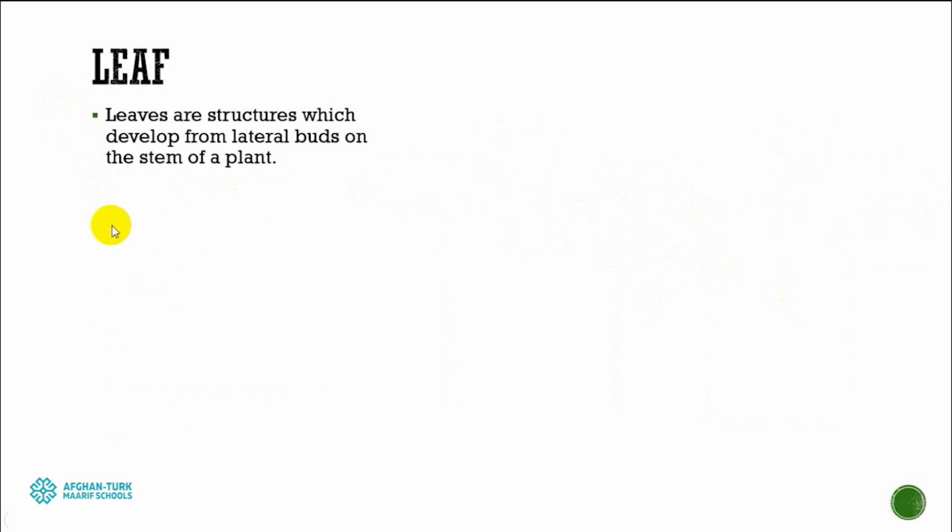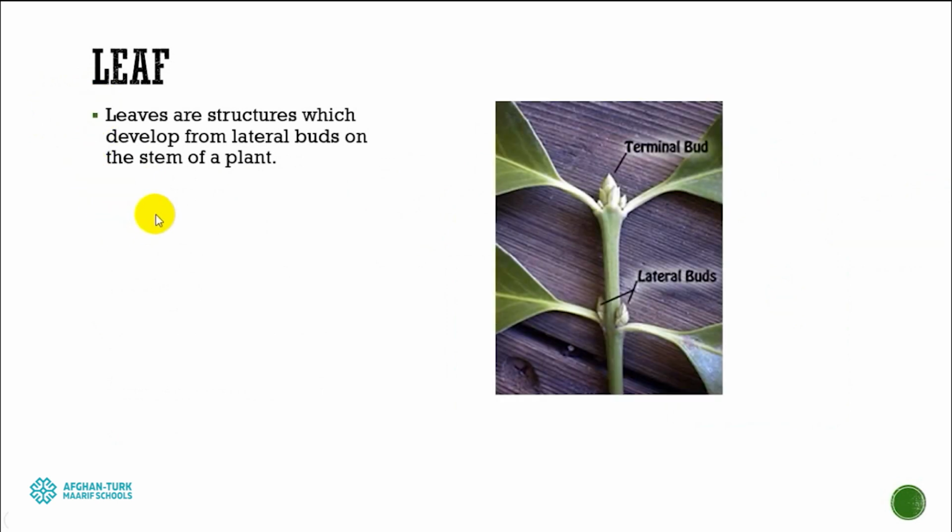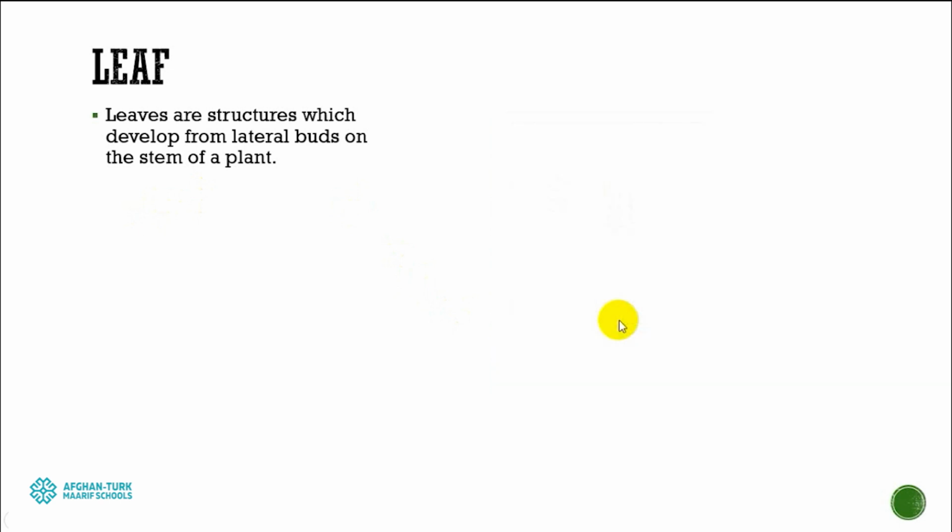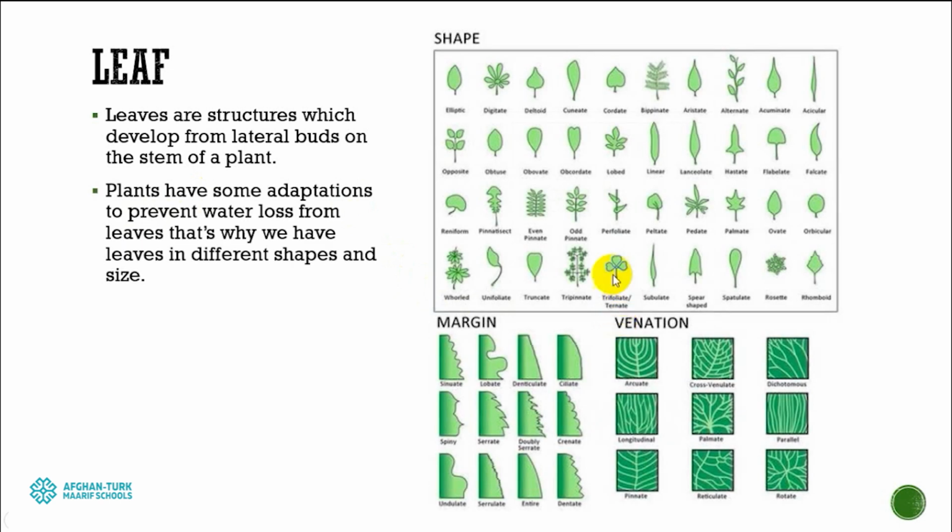Next structure, leaf. Leaves are also very important and interesting structures. They grow from the lateral bud, from that part which is on the stem, and they can be different according to their habitats and adaptations. They might have different shapes, their margins can be different, and their venation can be different. They might have different vein structures, margins, sizes and shapes.